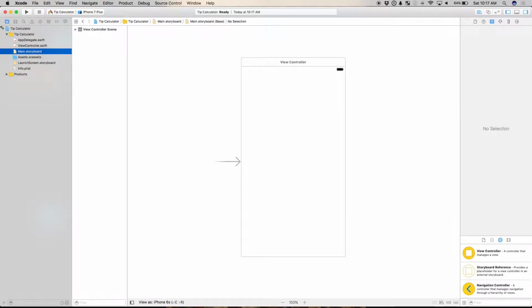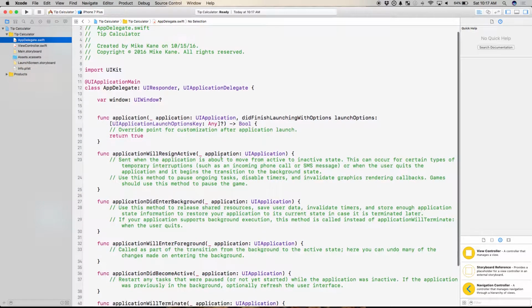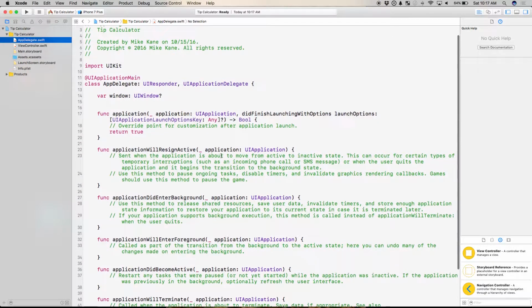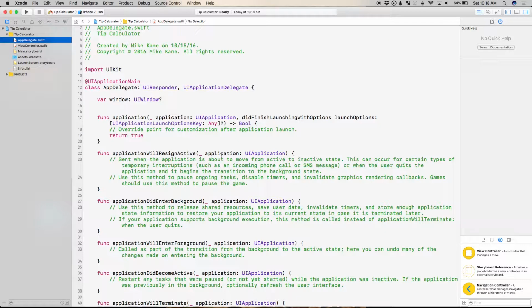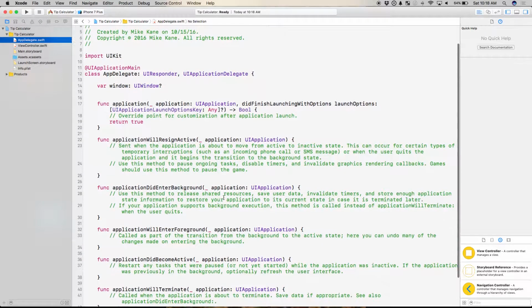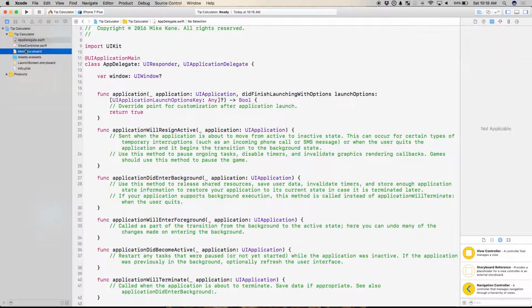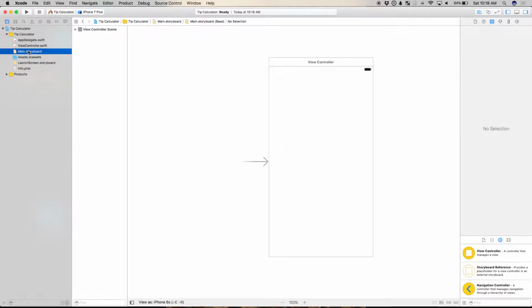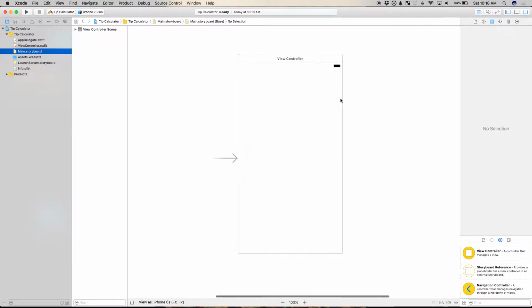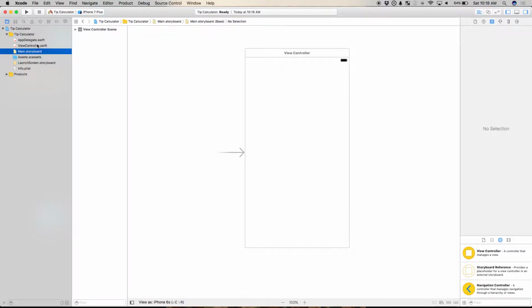All right. Another thing we'll work with here, we won't work with it today, but App Delegate. Have you ever wondered, like, hey, when I want my app to run in the background, or when my app crashes, I want to know about it, or I want it to save all the data before somebody exits out? It's done in the App Delegate. App Delegate is what allows your app to talk to the actual operating system on the iPhone. All this crazy stuff, good news, we don't have to worry about it today. The majority of your work in any iOS project, and certainly what we'll be doing today, is going to be in main.storyboard and in a view controller file.